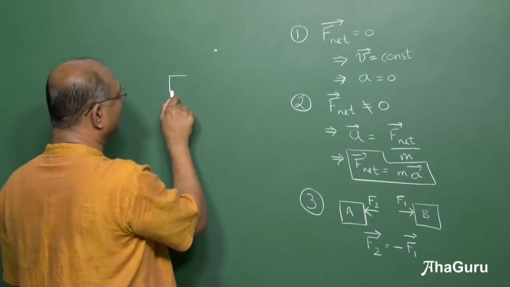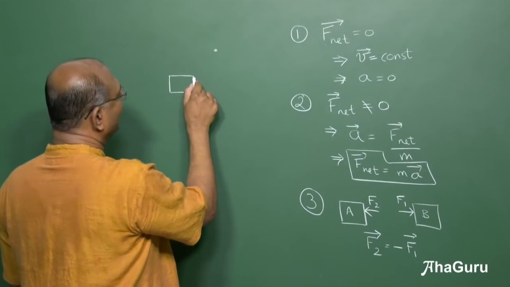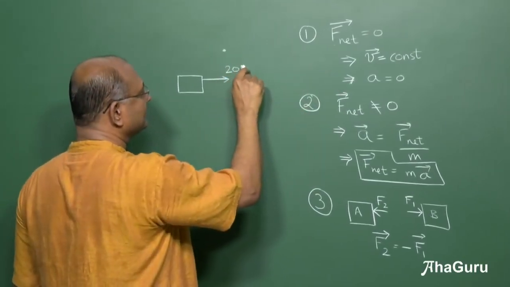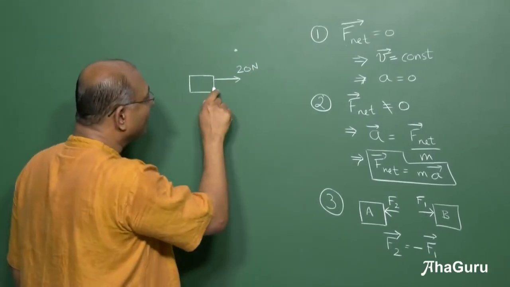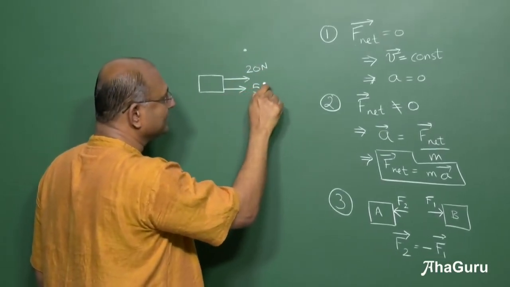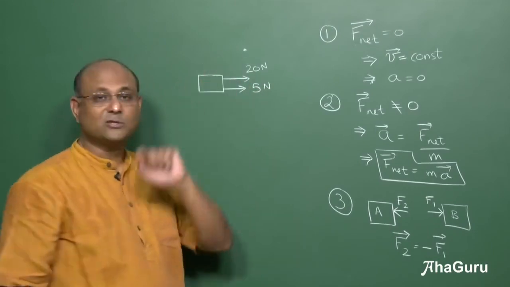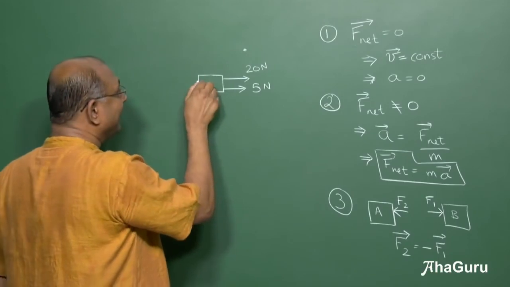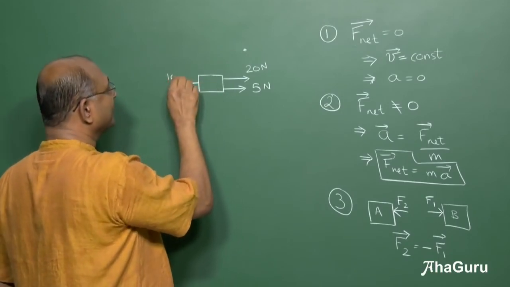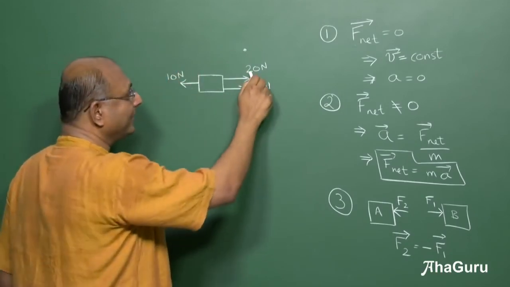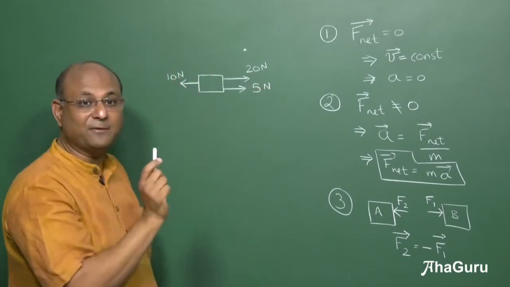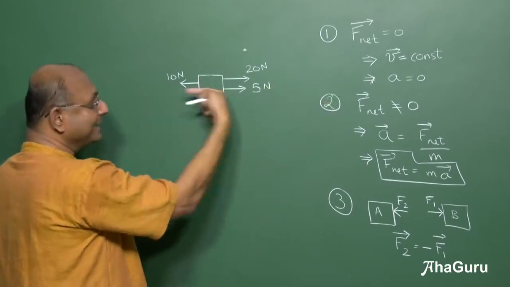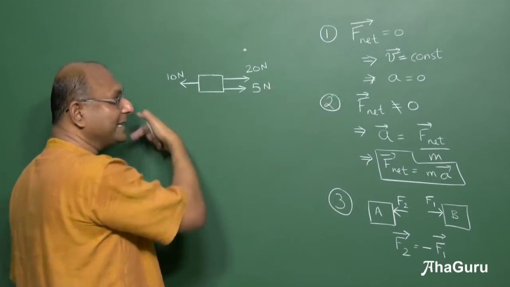So if you took this block and there was an object pulling it like this, 20 newtons, and another fellow pulling it with 5 newtons, what is the net force on the object? 20 plus 5, 25. But if I had 10 more newtons this way, you will not say 20 plus 5, 25 plus 10, 35. No, that's not correct. 20 plus 5 minus 10. Why minus 10? It is in the opposite direction.